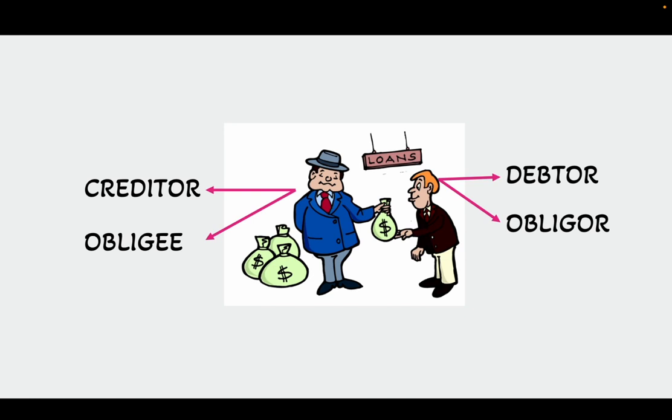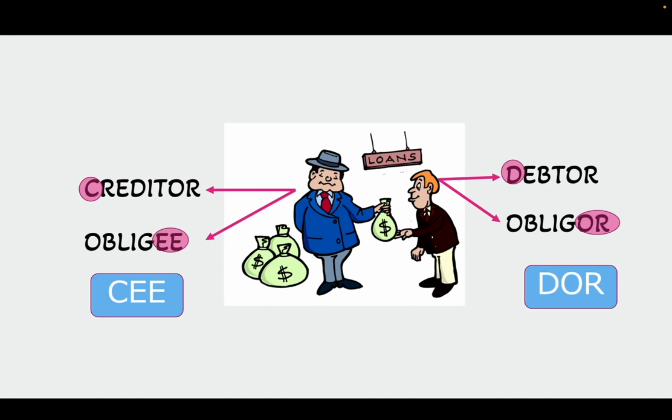If you get confused, who is an obligee or who is an obligor, always remember this: C and double E, D and OR. So when I speak of obligee, always remember C. C from creditor, double E from obligee. When I speak of debtor, always remember D from debtor and OR from obligor.